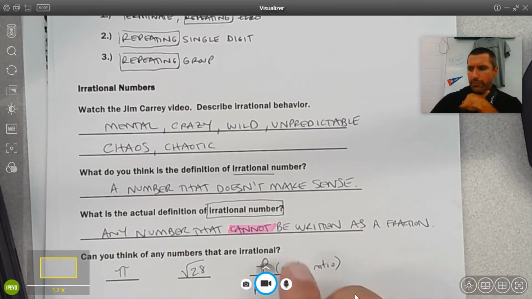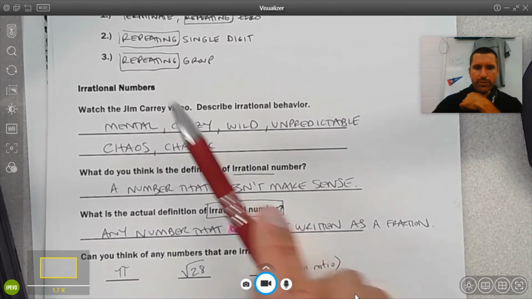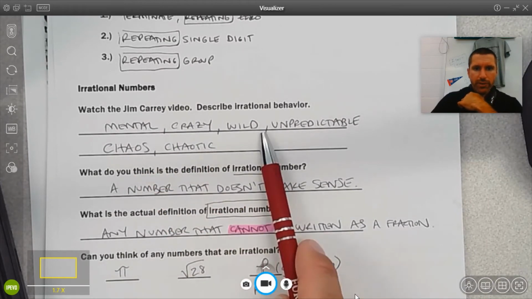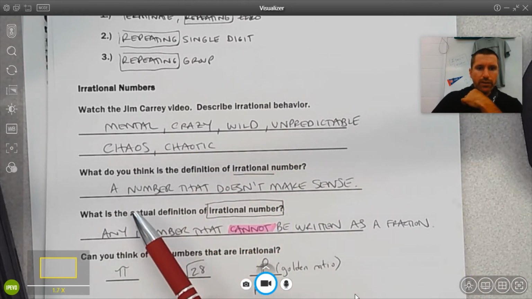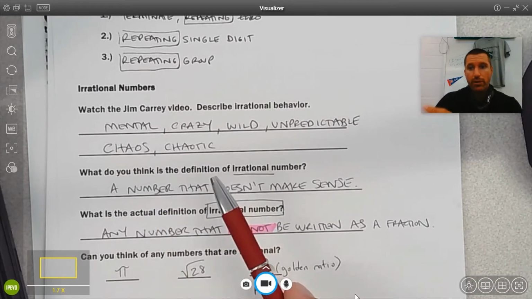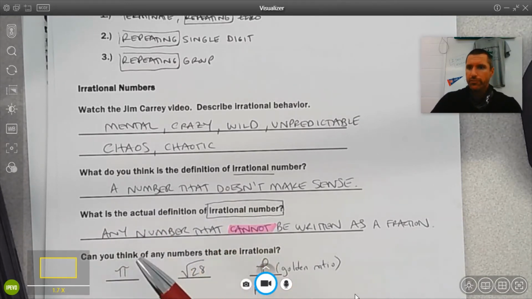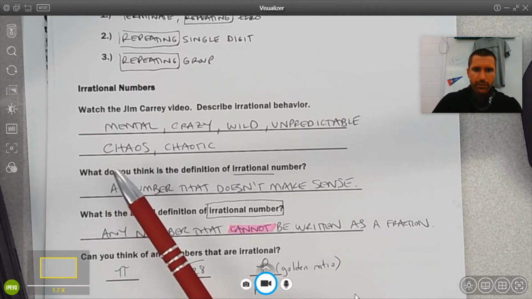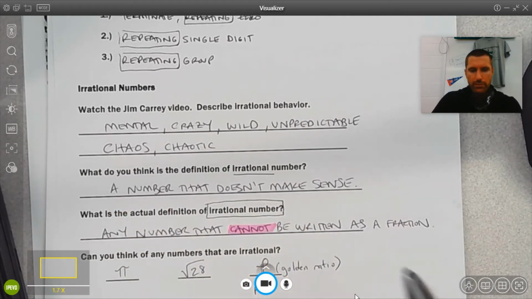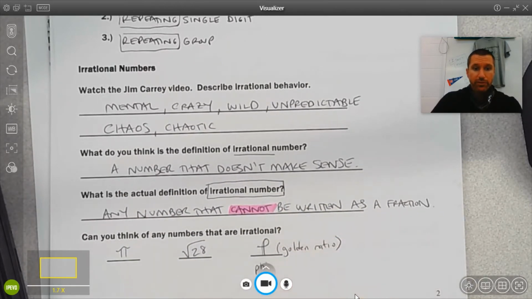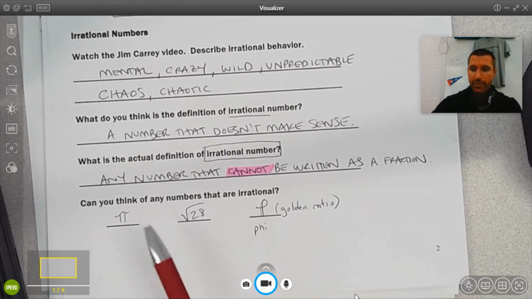So in our notes, we wrote down the things that we saw Jim Carrey do. He was mental, he was crazy, he was wild, unpredictable, and chaotic. What do you think the definition of an irrational number is based off of that example of a person being irrational? We said a number that just doesn't make sense, which is good. We wrote down the actual definition of irrational, which is any number that cannot be written in fraction form or as a fraction.